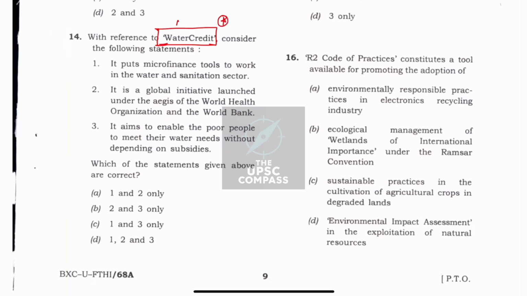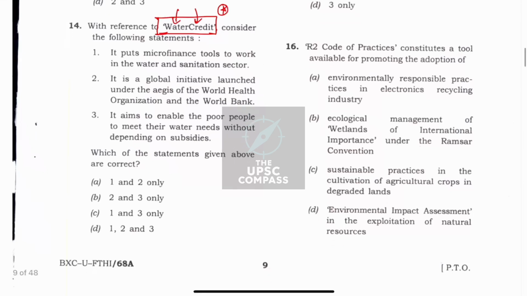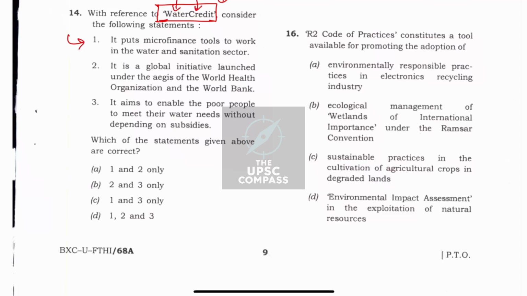So this includes water and credit, right? Water is something related to water, and credit means someone is giving credit for it, that is lending or something else. Similarly, now with this understanding, we are reading the statements. That is, it puts microfinance tools to work in the water and sanitation sector. So it makes sense because credit is financing only.